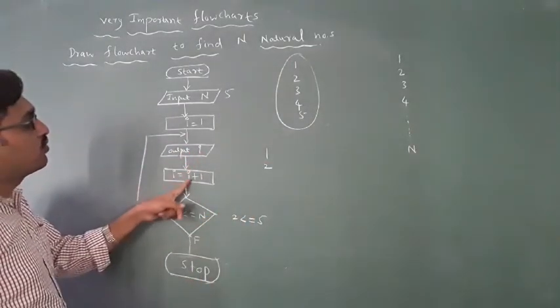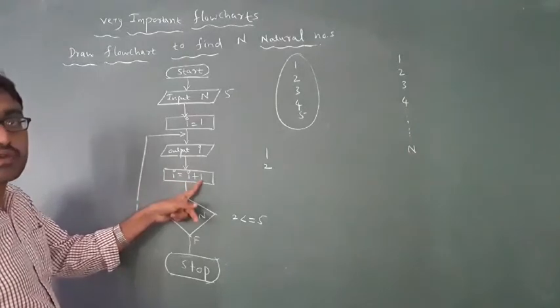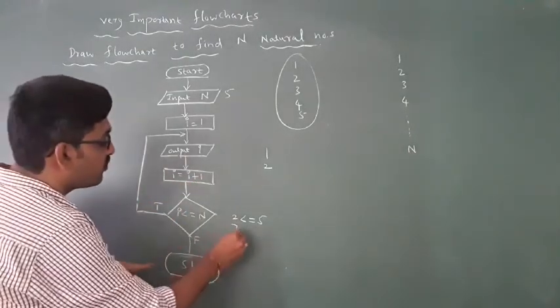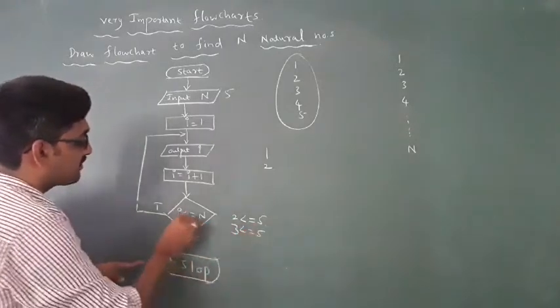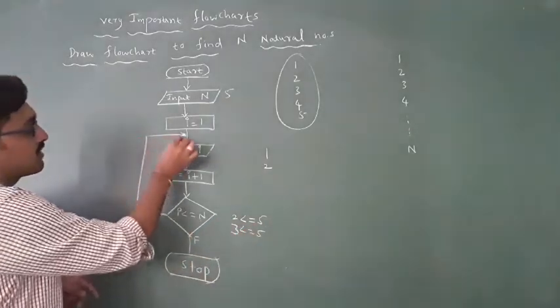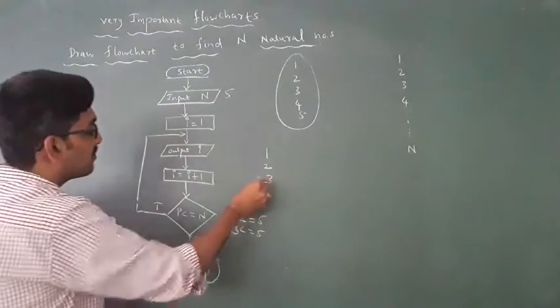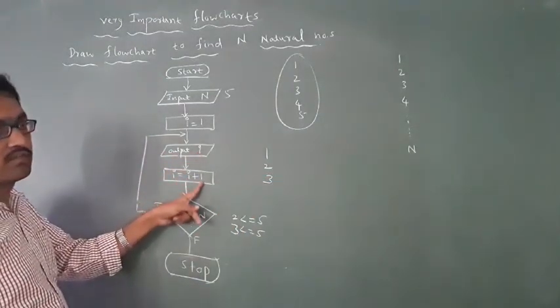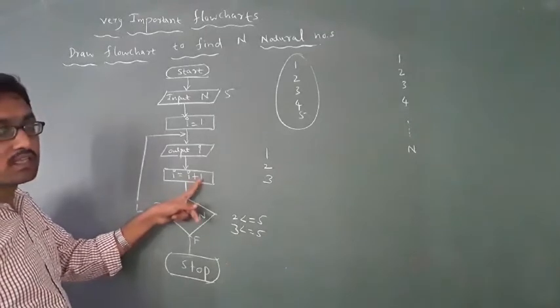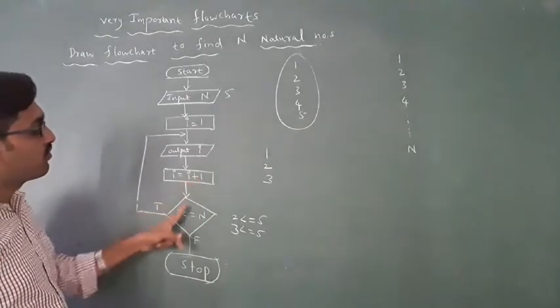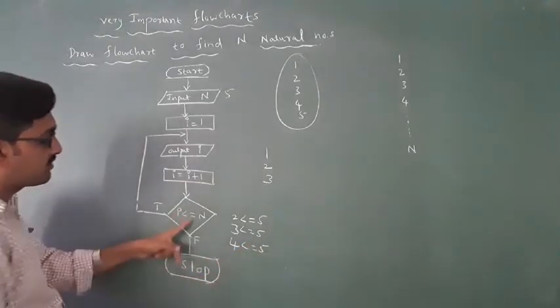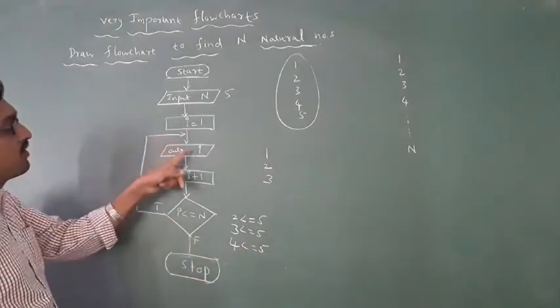Next time 2 plus 1 is 3, 3 is less than or equal to 5. Yes, true, so it comes back here and displays 3, output 3. Then 3 plus 1 is 4, 4 is less than or equal to 5. Yes, so it displays output 4.